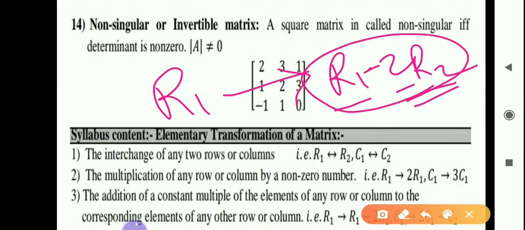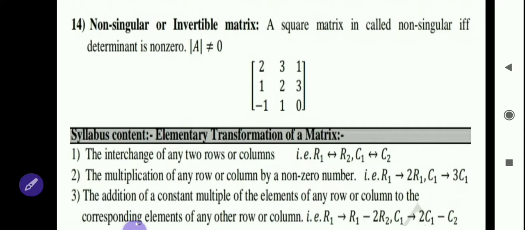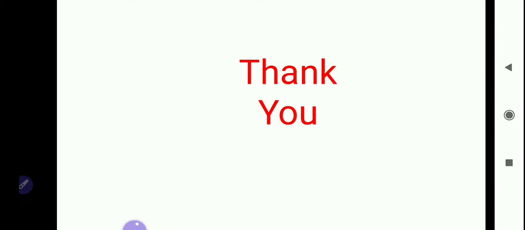So this is one operation. Same operation we can use in column also this way. Okay. So these are the elementary transformations of matrices. So this is the basic part of matrices you already learned in 11th and 12th standard. In next video or in next lecture we will take our actual topic of syllabus, that is rank of matrix. That is the new topic for you. So in next video we will start rank of matrix.